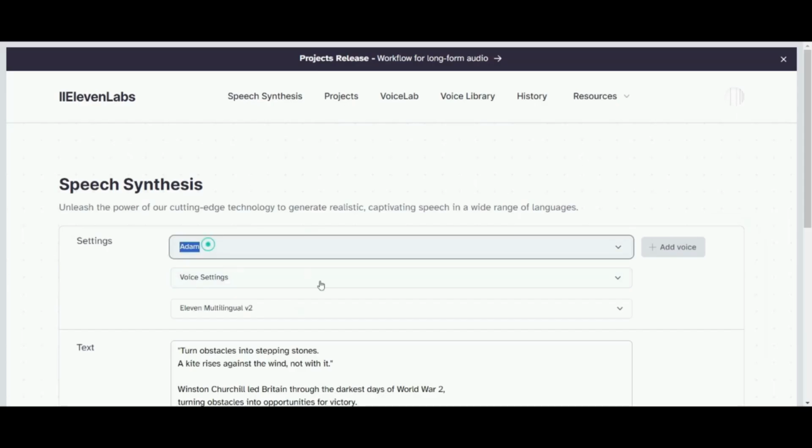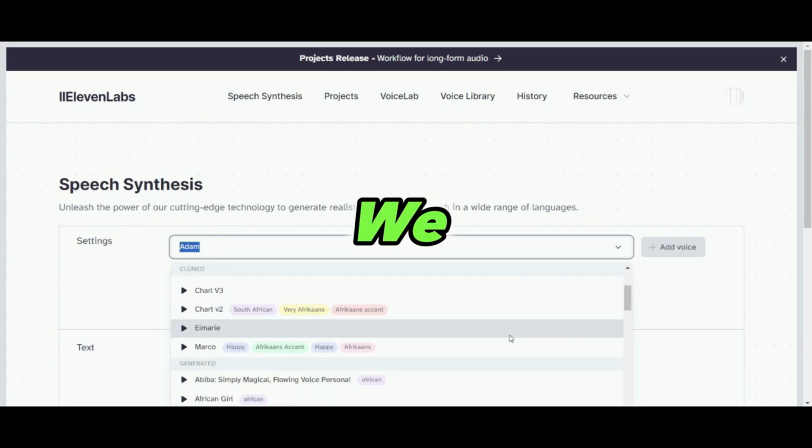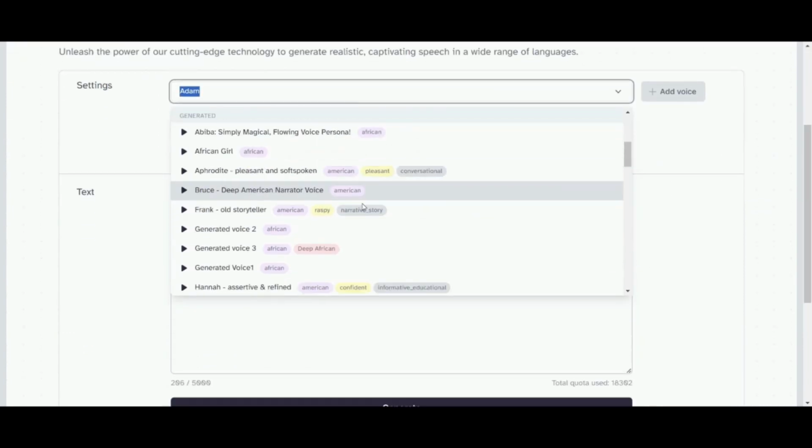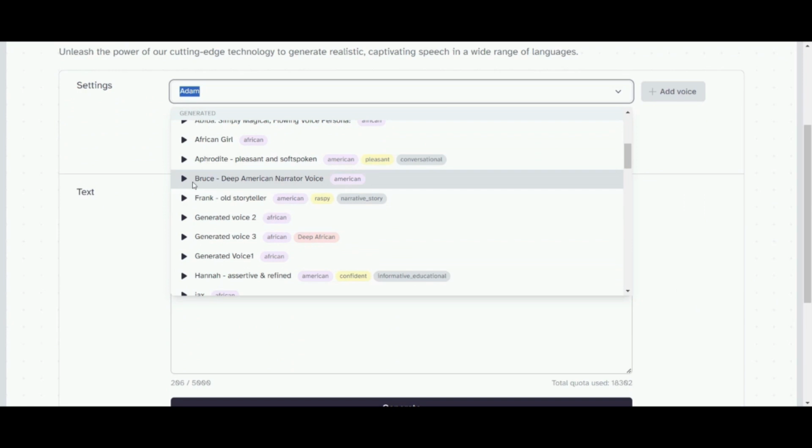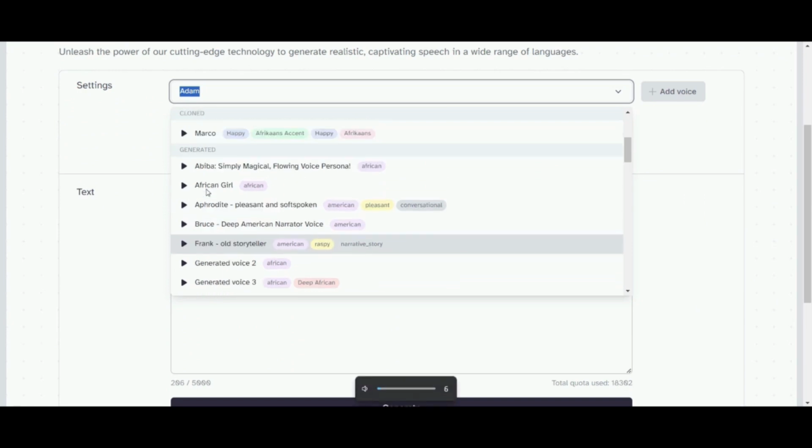11labs.io. This is our voice generating platform. If you've watched some of our other tutorials, we love this platform. So over there, I look for a suitable voice. Now, let's hear a couple of the voices available.